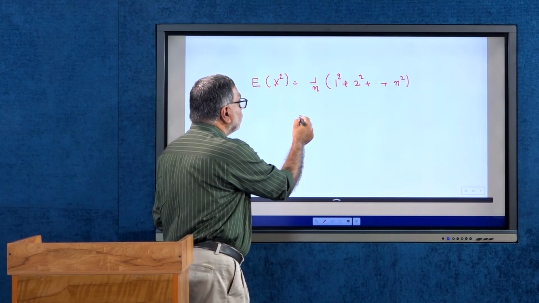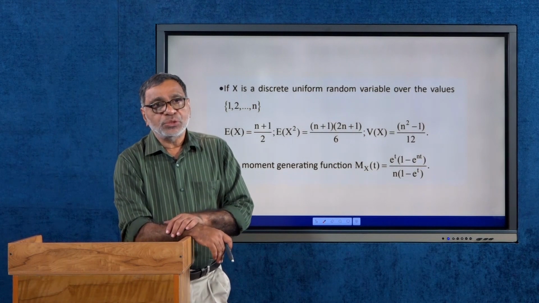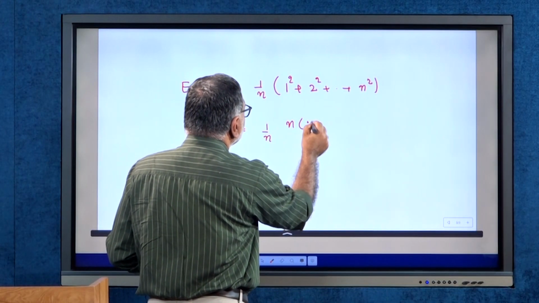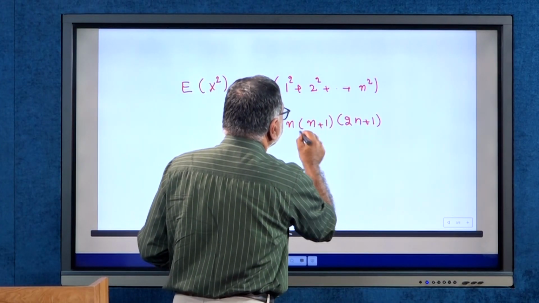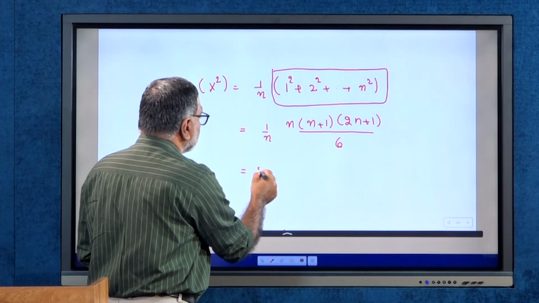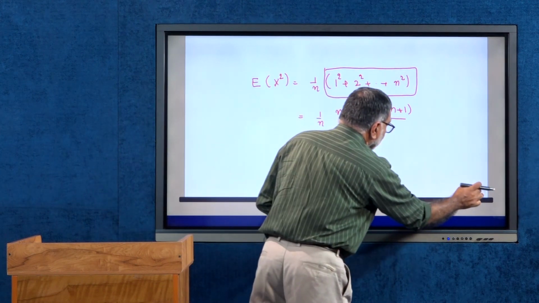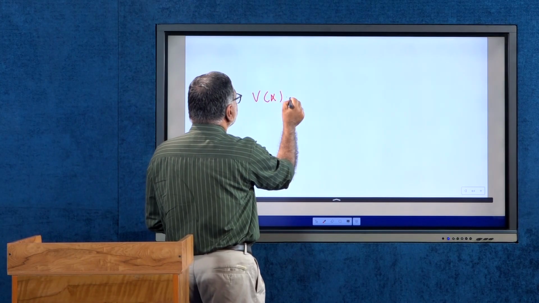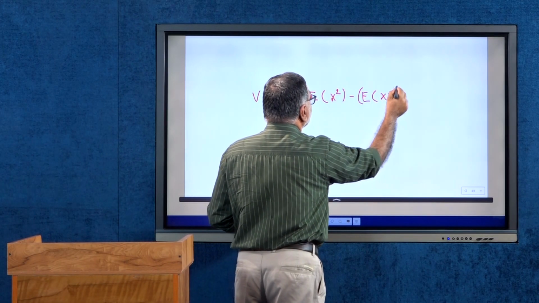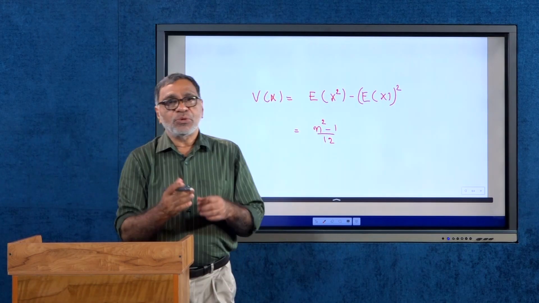Simplifying, this is equal to 1/n into n(n+1)(2n+1)/6, which is (n+1)(2n+1)/6. So, variance of X is equal to expectation of X square minus expectation of X the whole square by the formula, and this is equal to (n square minus 1)/12 by simplification of the two expressions. So, that is our variance of X.